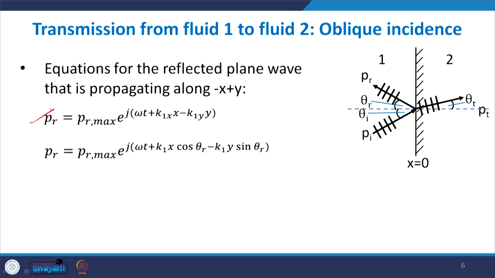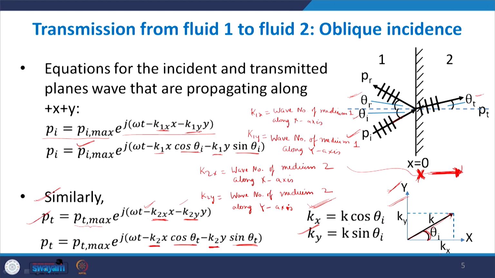The reflected wave has the directions as you can see. If this is x and this is y, this wave is transmitted somewhere here, and this is the reflected wave. So it is travelling along negative x but positive y. Here with x you have a plus sign, and with y you have a negative sign, because it has negative propagation along the x axis and positive propagation along the y axis. Using the same approach we can decompose it.